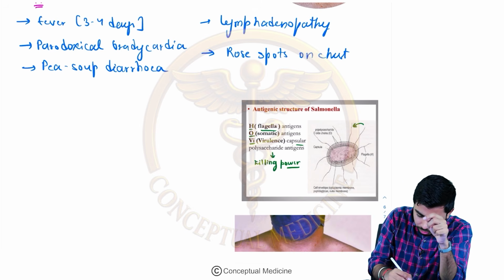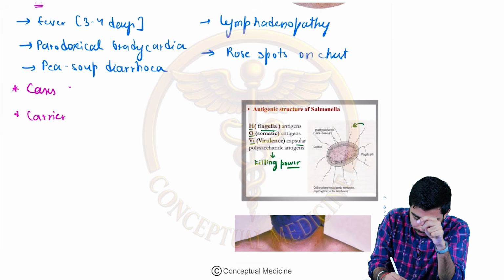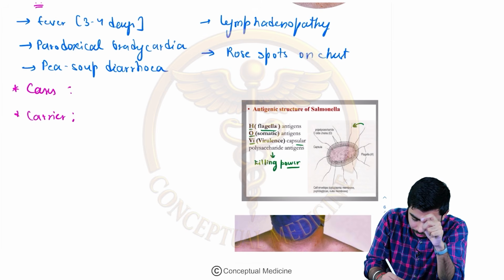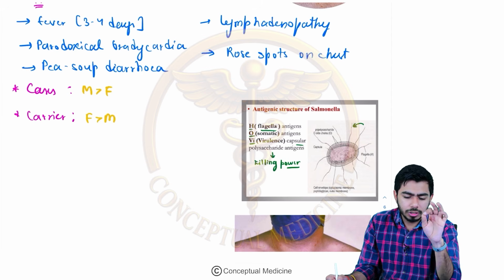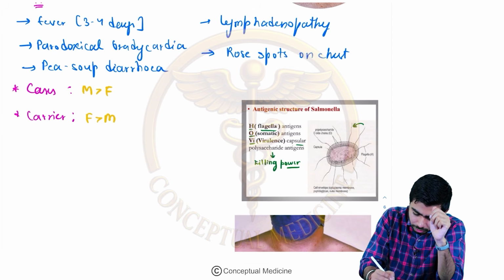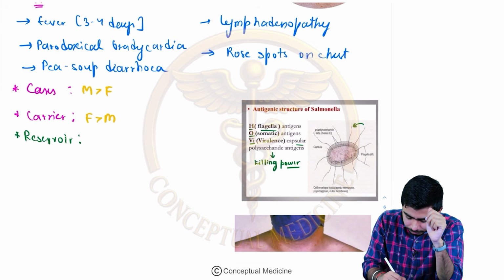So over here, what I am saying is that the disease might be spreading from the cases or the carriers, right? In the cases, males are more as compared to the females. In the carriers, females are more as compared to the males, right? This thing you should keep in mind. What is the reservoir over here? Reservoir would be the same, guys, human only. That's why we are studying this. So reservoir would be the human.